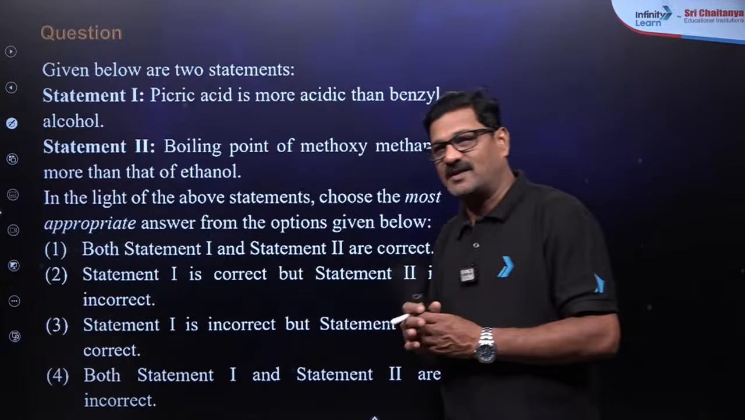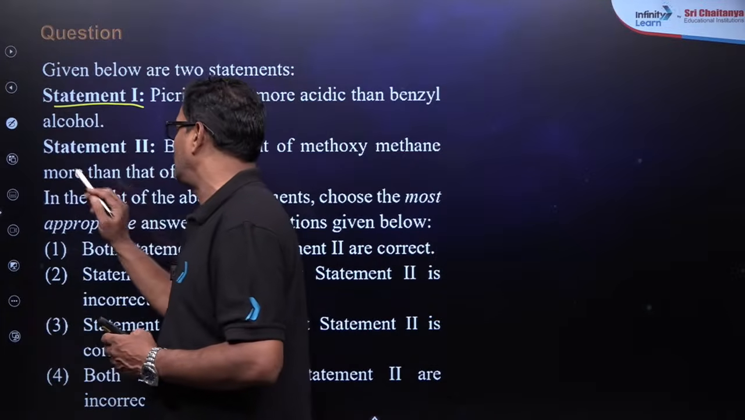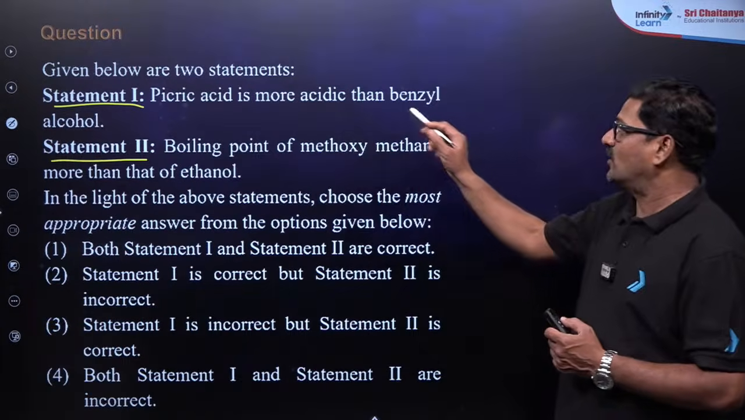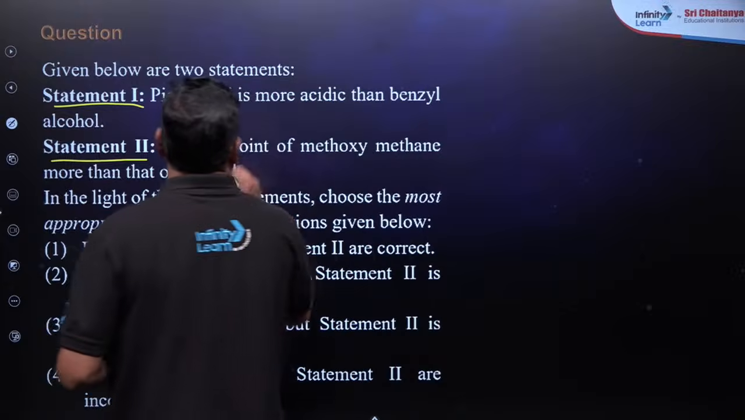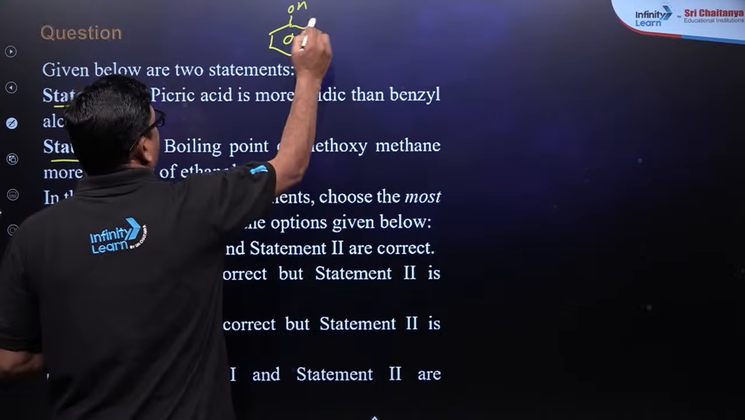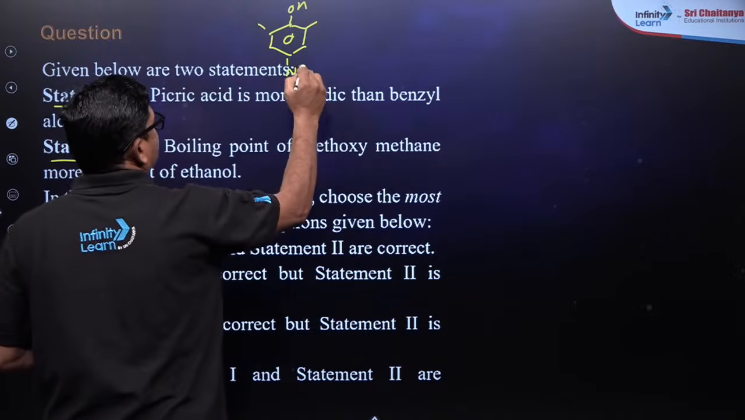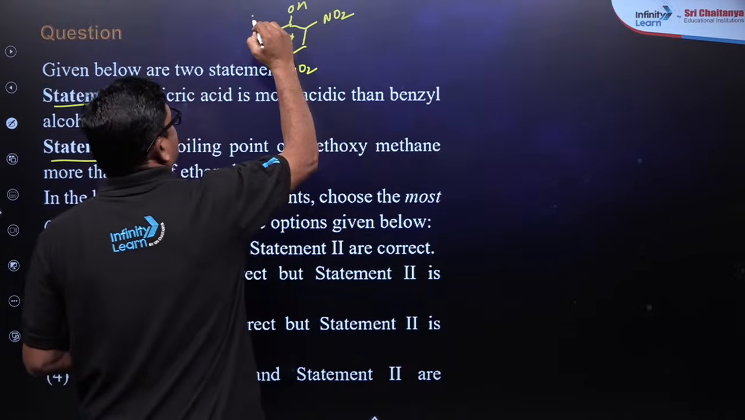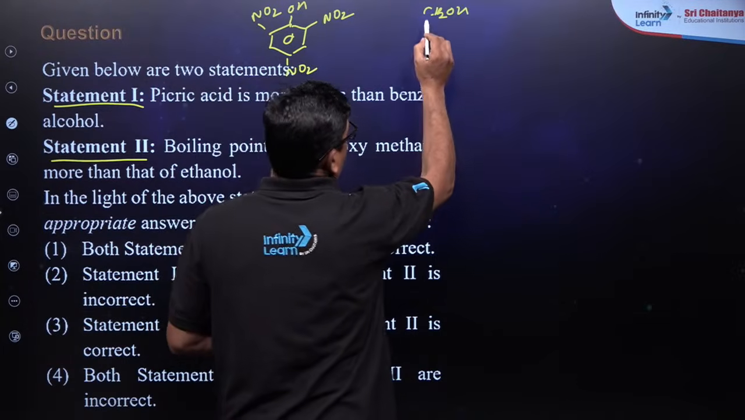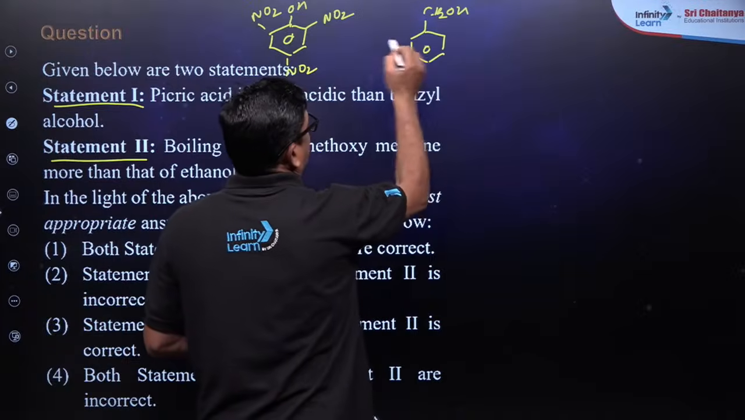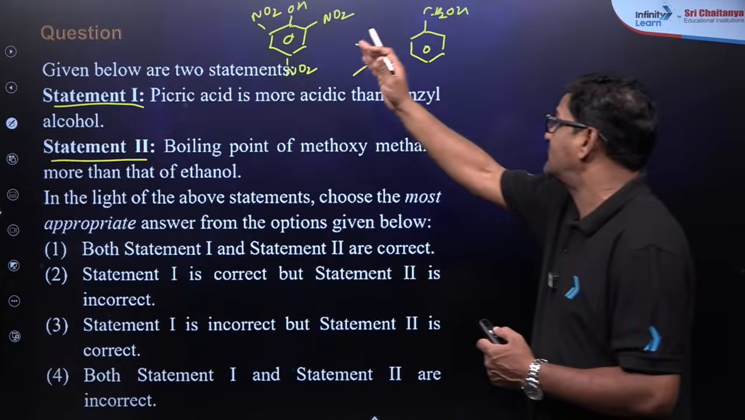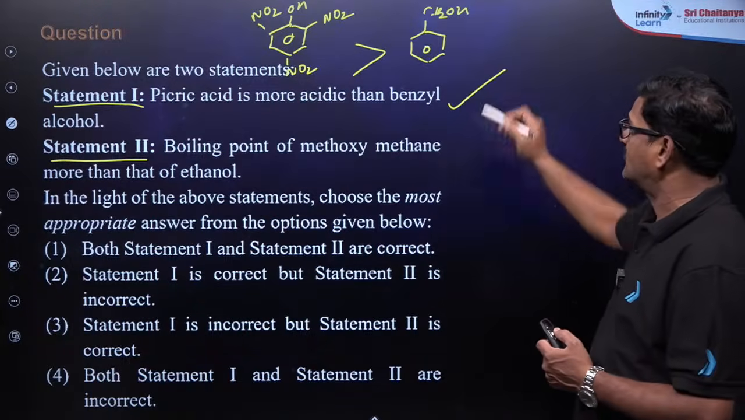So here is a statement based question, statement 1 and statement 2. Picric acid is more acidic than benzyl alcohol. This is your picric acid, and what is benzyl alcohol? CH2OH with benzene. So this is more acidic. Do you say it is correct? Yes, phenols are more acidic than alcohols, so it is correct.